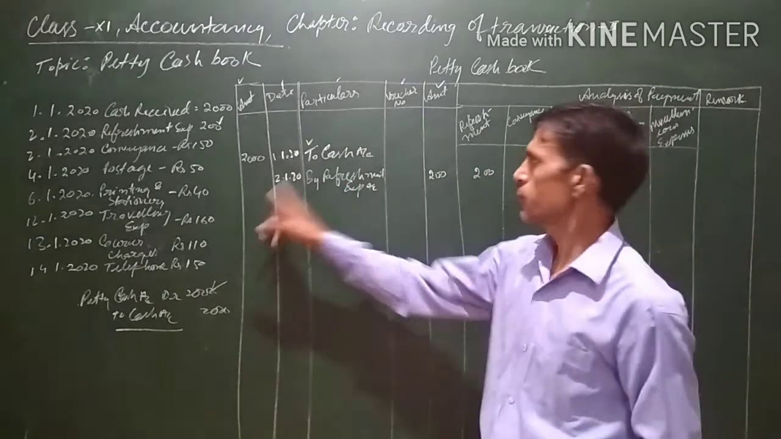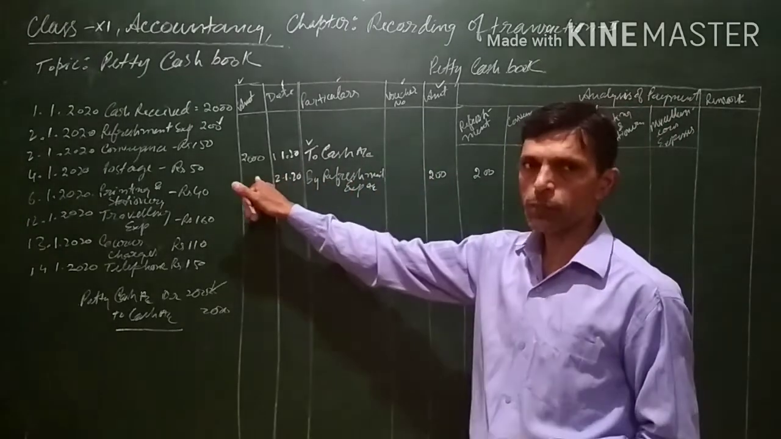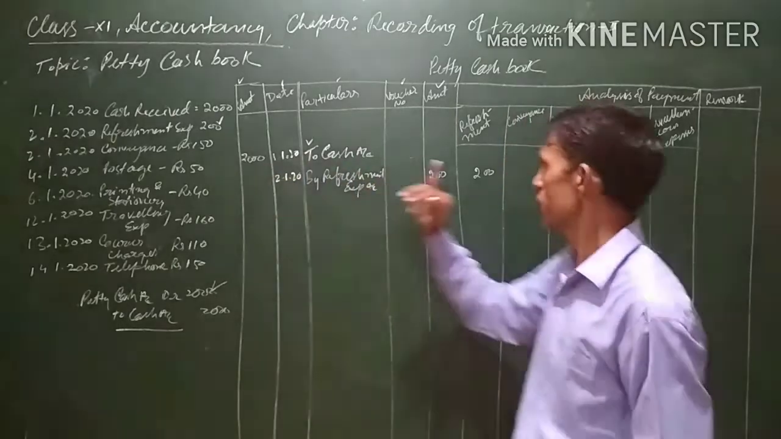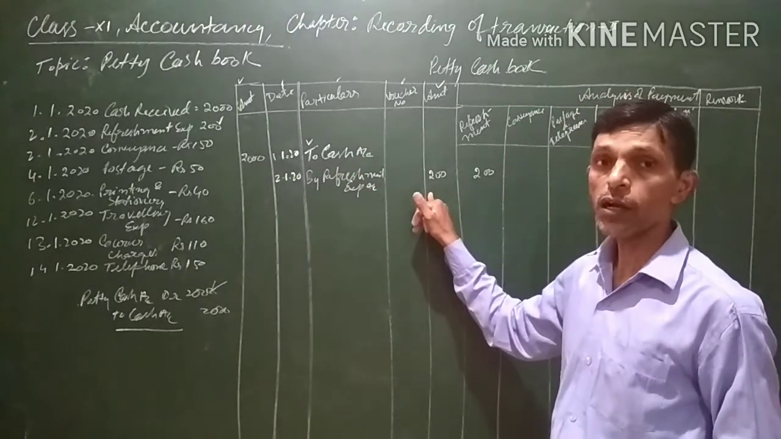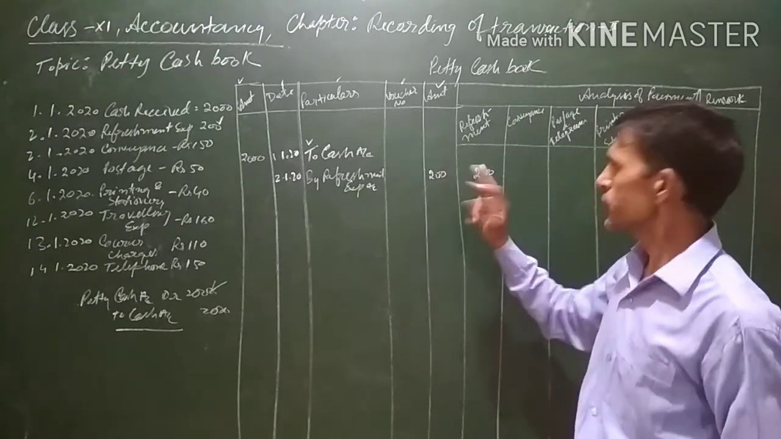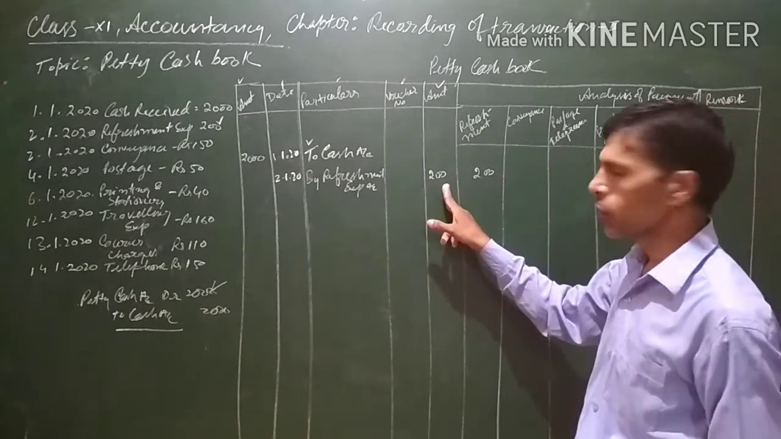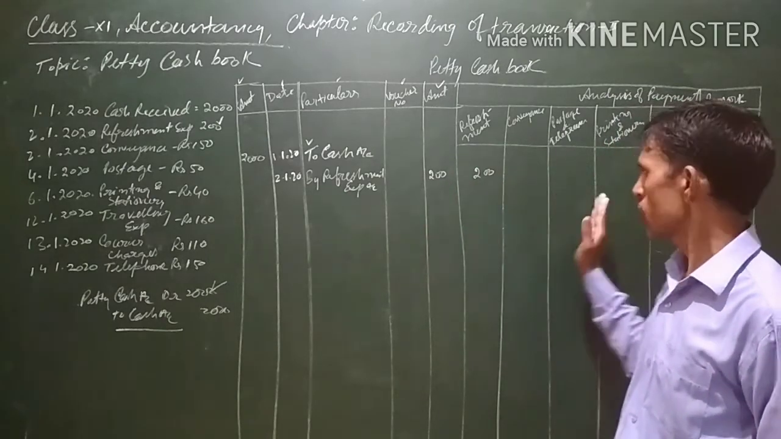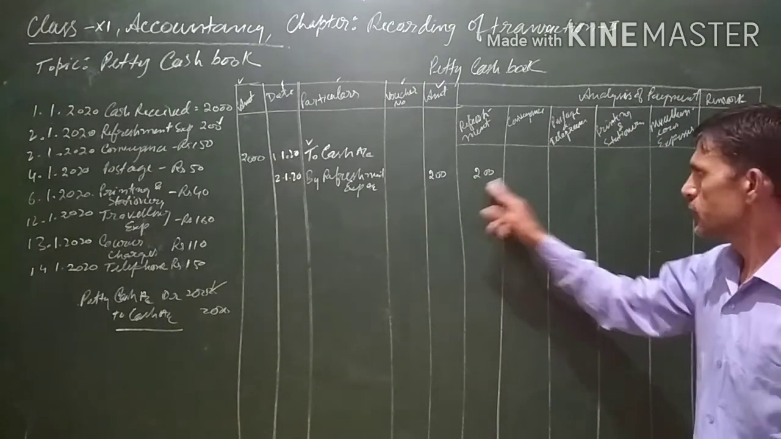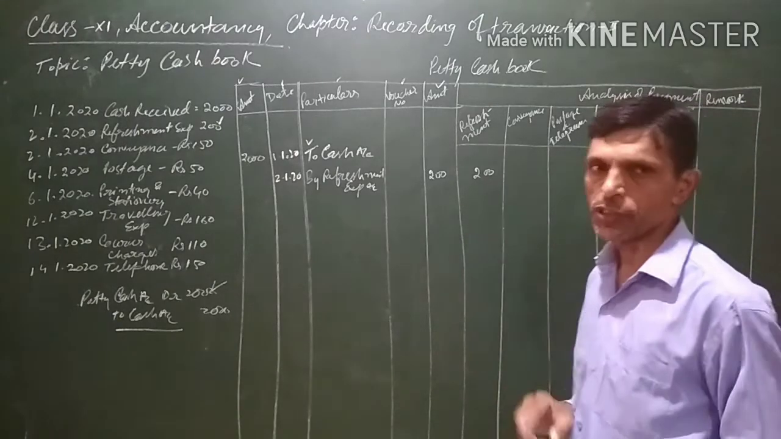This is the debit column, this is the credit column. Whenever we receive some amount, we will be writing it on the debit side. Whenever we are paying something, we will be writing it on the credit side. But whenever we are paying something or expenditure is being made, beside the credit column, in the separate expenditure column which we have prepared, the amount should also be mentioned.